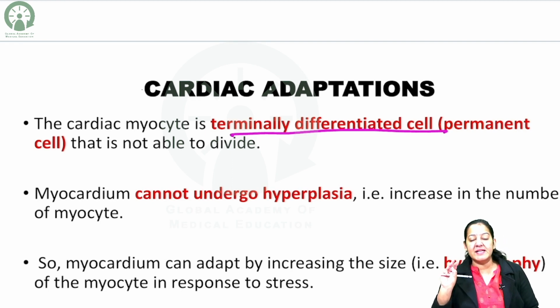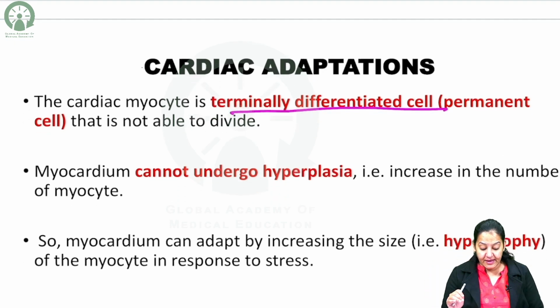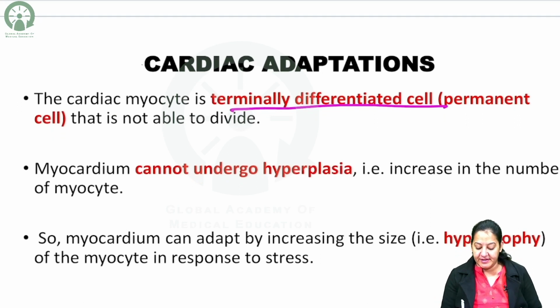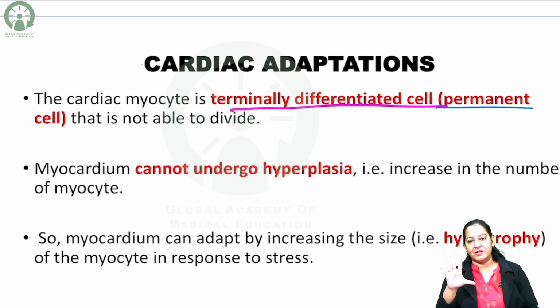And the third type of cells are permanent or terminally differentiated cells. Even on injury, they don't divide. So basically, the terminally differentiated cells don't divide in postnatal life. So the cardiac myocytes are terminally differentiated cells. They are permanent cells. They can't divide. So you know how many types of adaptations you read in general pathology? It's hypertrophy, hyperplasia, metaplasia, dysplasia, atrophy.